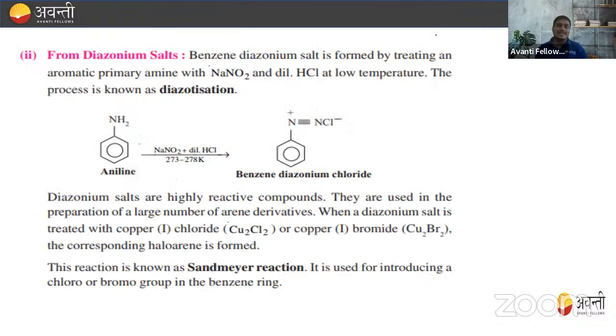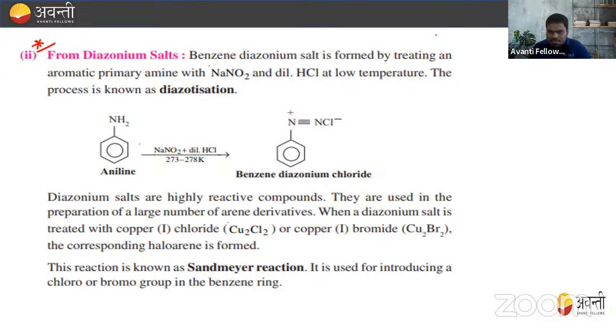Chalo. The next thing, this one is very important, that is from diazonium salt. So how will you prepare from the diazonium salt? What do we want to prepare? We want to prepare the aromatic halide, that is either chloro, bromo, fluoro, or iodobenzene. So the method is from the diazonium salt. So what is this diazonium salt, beta?